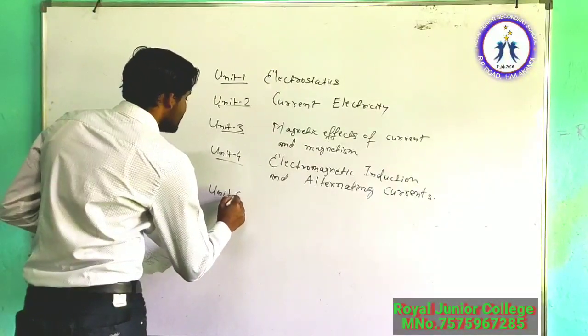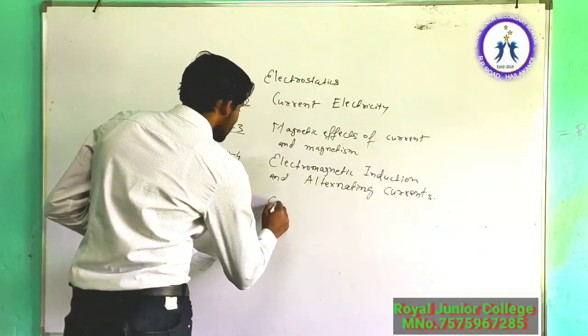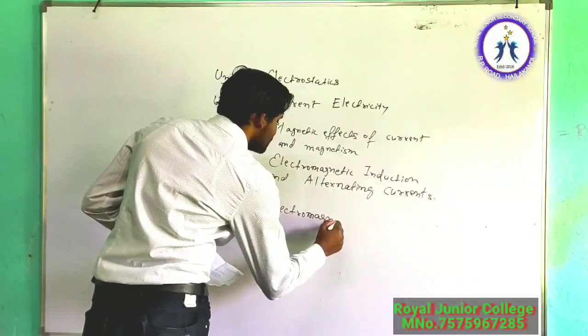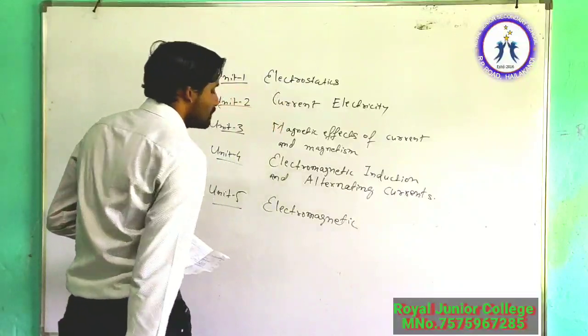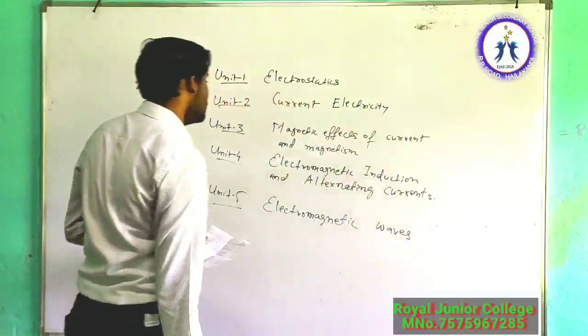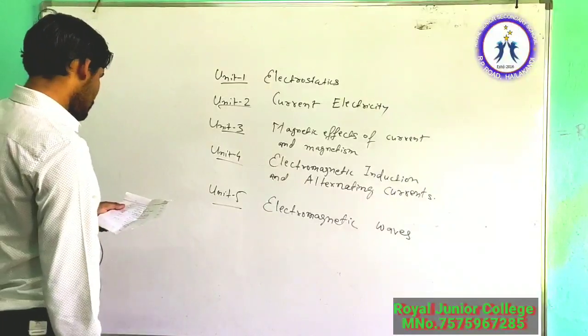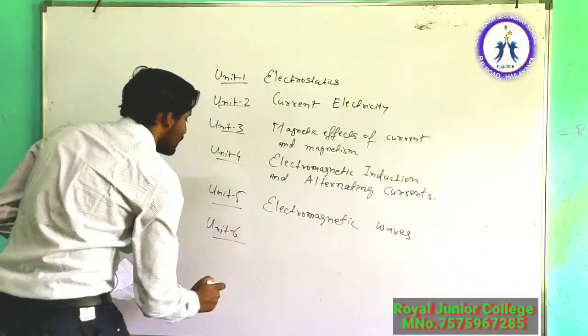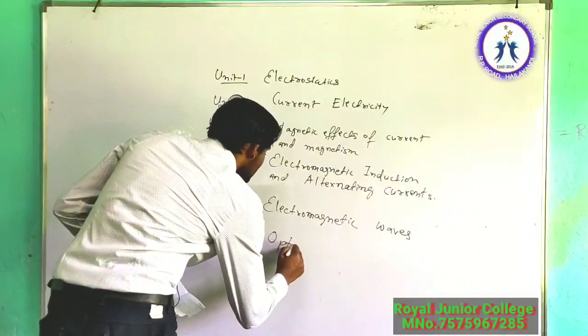Then unit 5 is electromagnetic waves. Then unit 6 is optics.